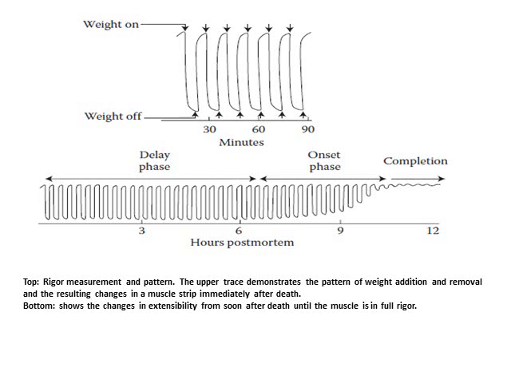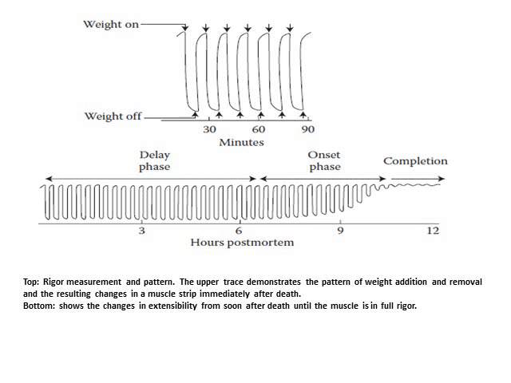This slide shows a figure which indicates the changes in flexibility of a muscle strip during the different phases of rigor mortis. You can see in the delay phase the extensibility is still there. Extensibility is the extension and release: you put a weight and then release it, and the amount it goes back measures the extensibility.